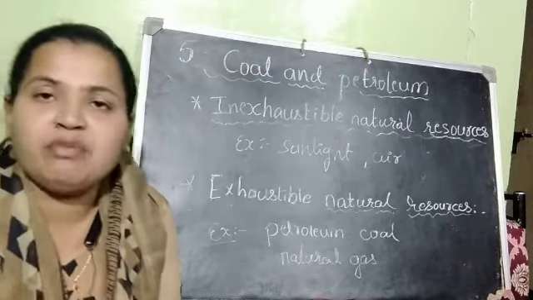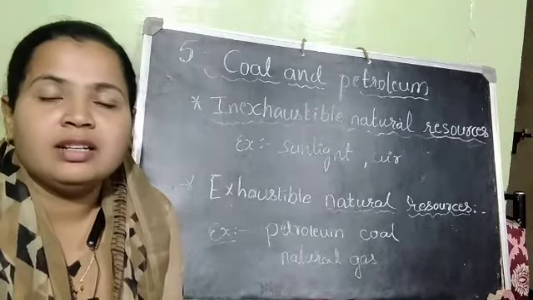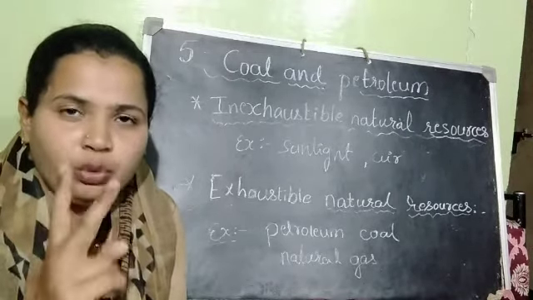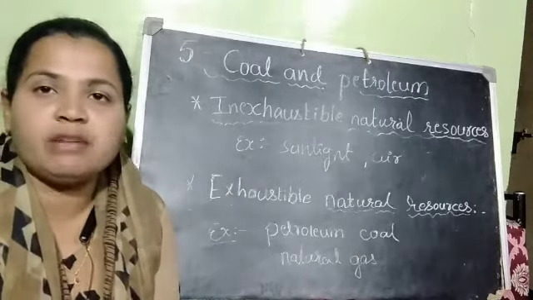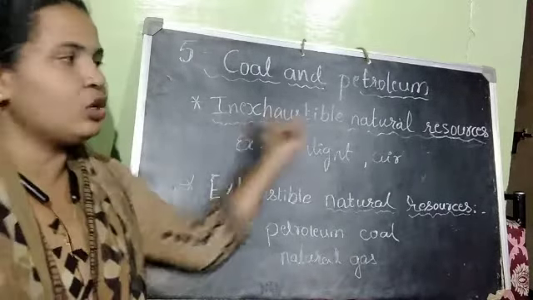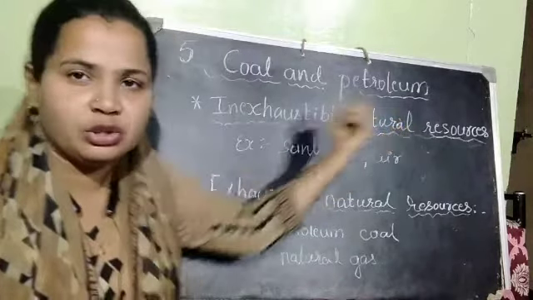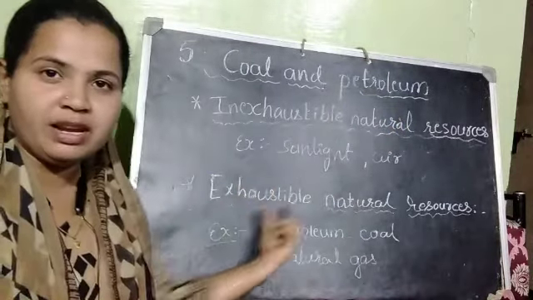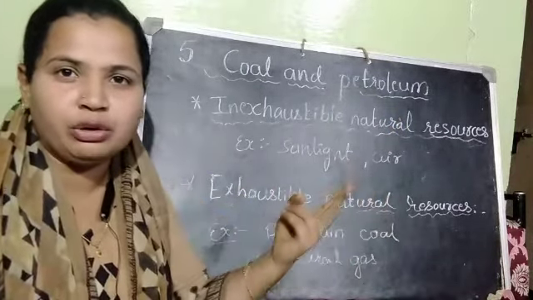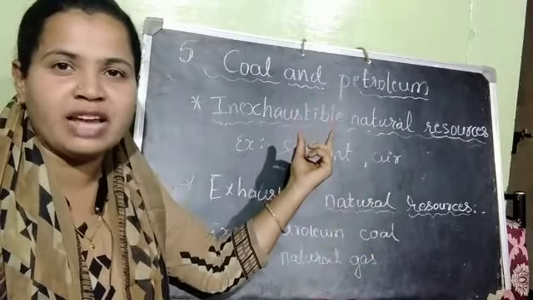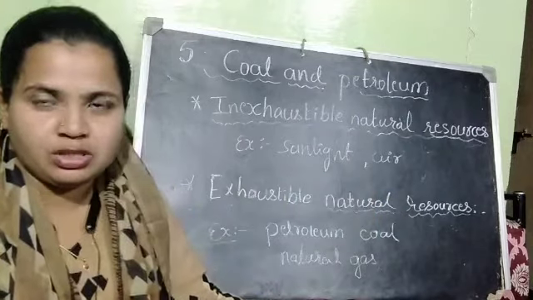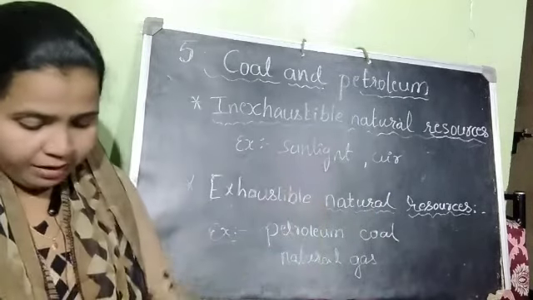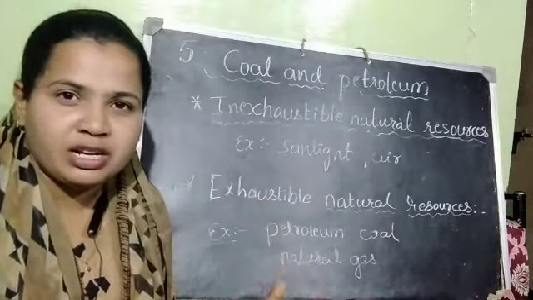Natural resources can be broadly classified into two types. There are two types, that is inexhaustible natural resources and exhaustible natural resources. One is inexhaustible natural resources and the other is exhaustible natural resources. What are inexhaustible natural resources?